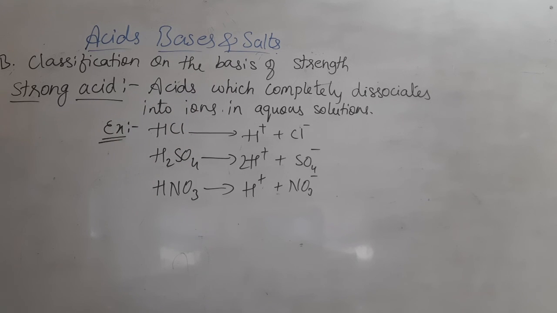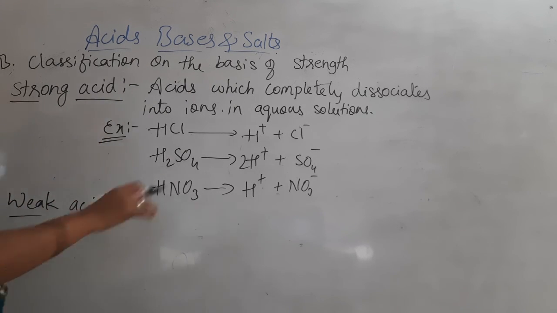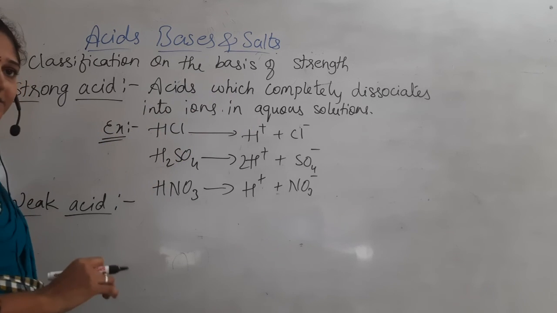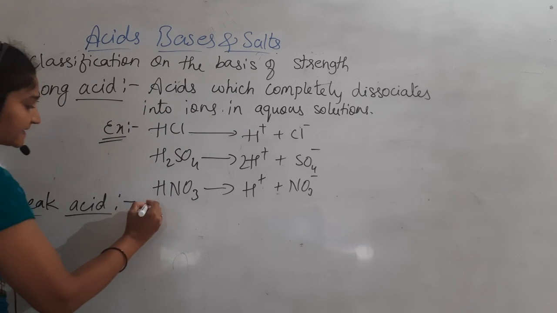So this type of acids we used to say are strong acids. Then what are weak acids? The second classification is weak acid. It is the same here. If a strong acid goes through complete dissociation in aqueous solution, weak acids are the acids